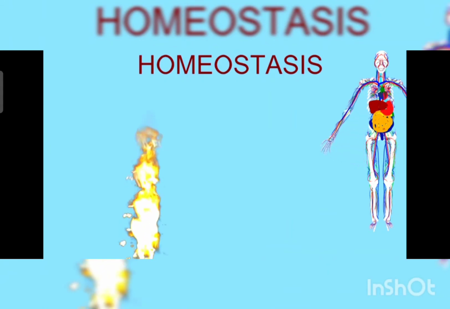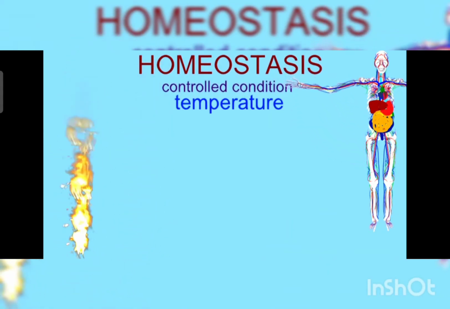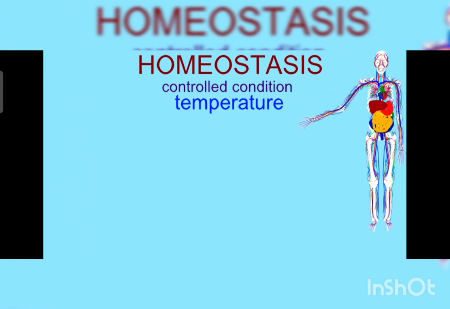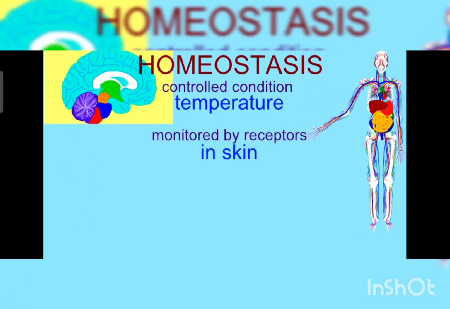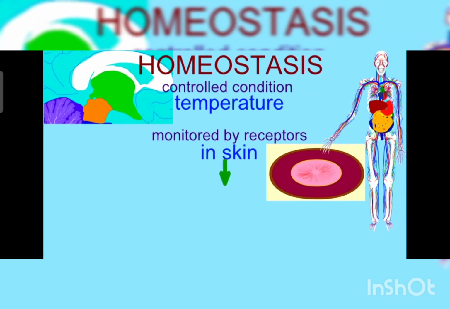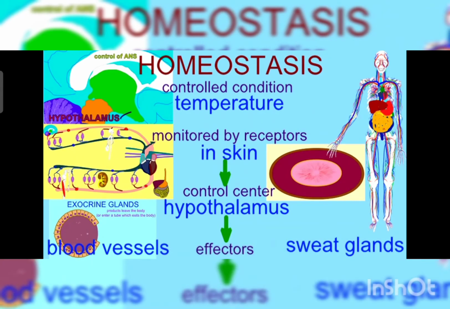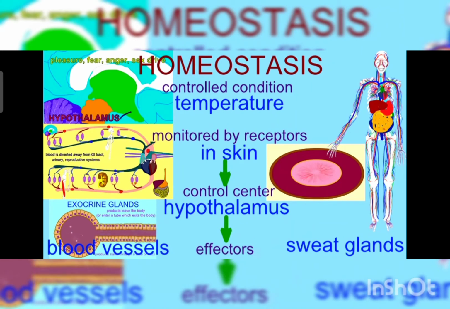If, for example, body temperature were to rise, receptors would detect this increase and communicate this to the hypothalamus. The hypothalamus would then cause vasodilation of blood vessels going to the skin and the secretion of water from sweat glands to help cool the body, and this would return body temperature to normal.